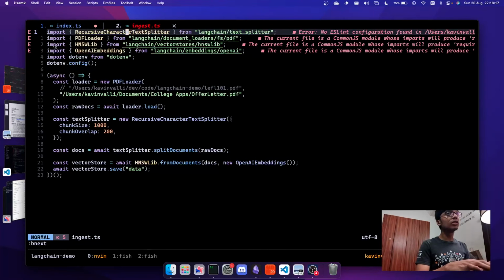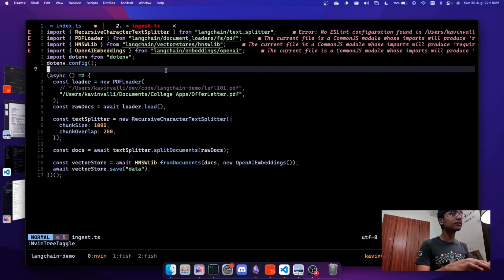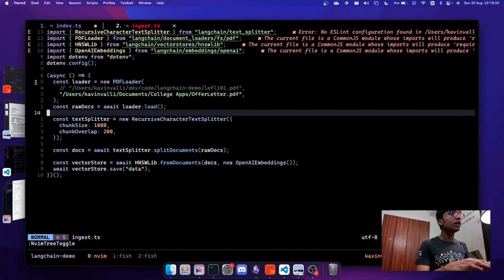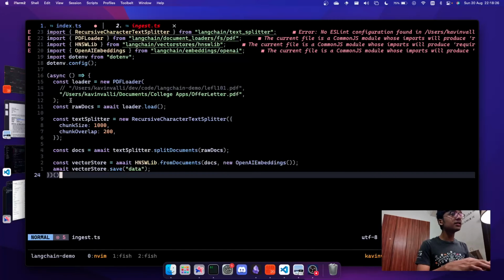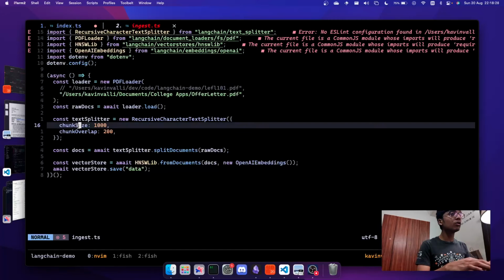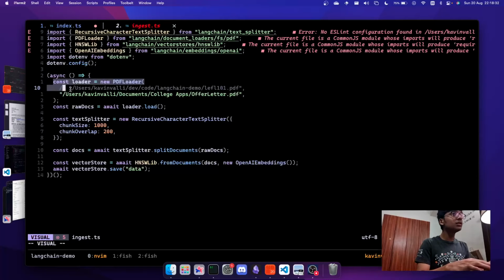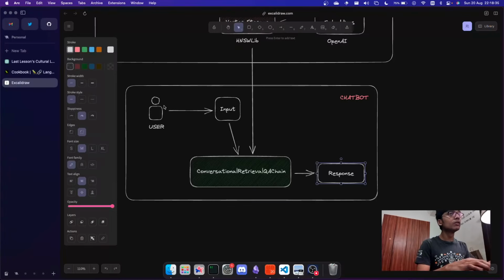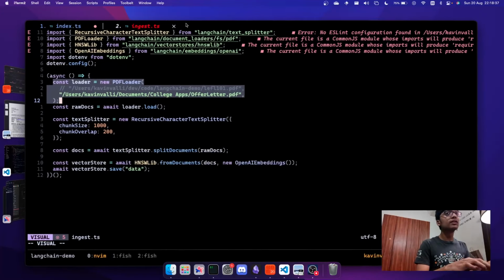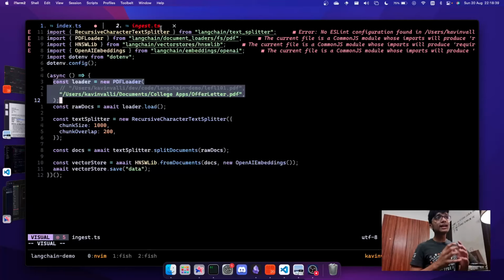So basically what I'm doing is, ignore the errors. It's a new Vim thing, not configured properly. But basically I have an asynchronous function which is running on running the file. Basically what we're doing is, first of all, running the PDF loader. Like I said, this is for ingesting data. I should make that clear. Ingesting data is basically finding out the embeddings and storing it inside a vector database. That is the first step.